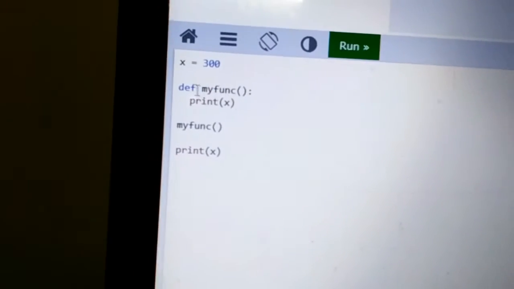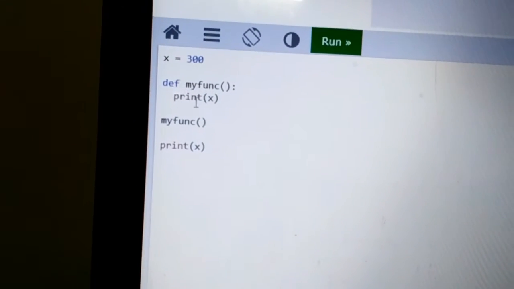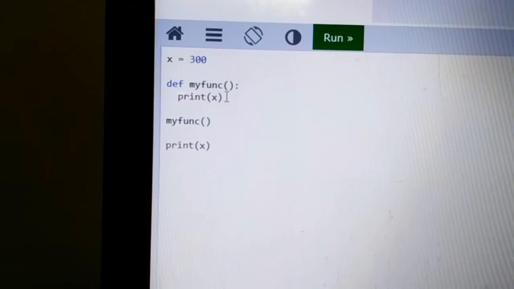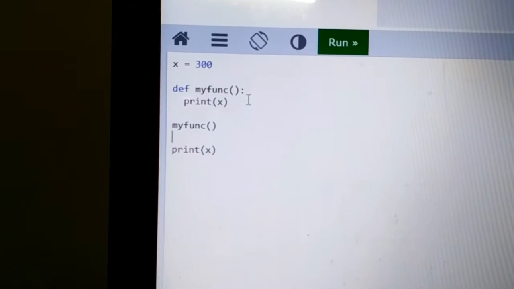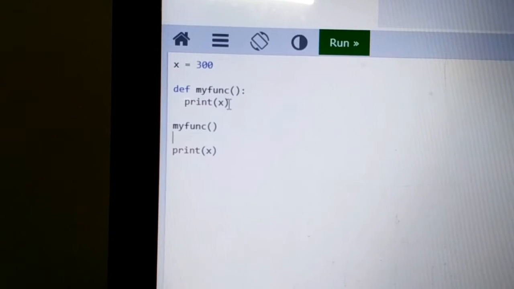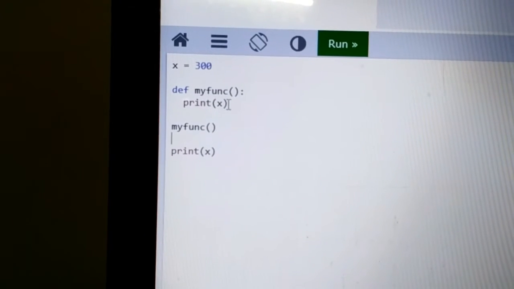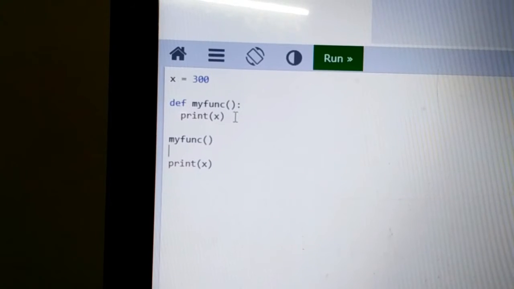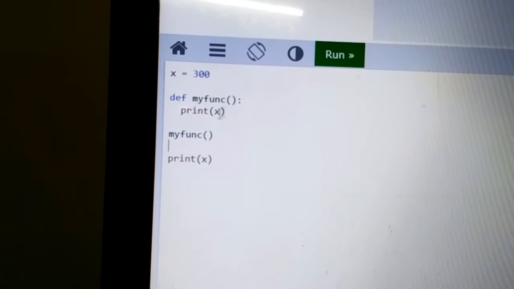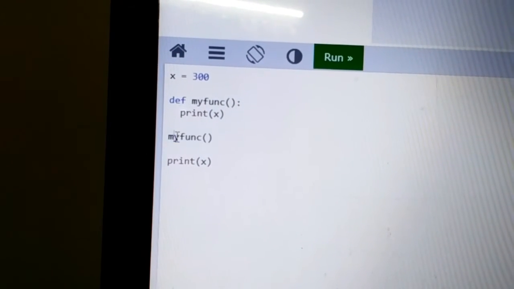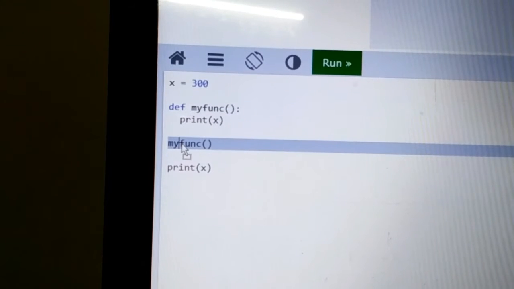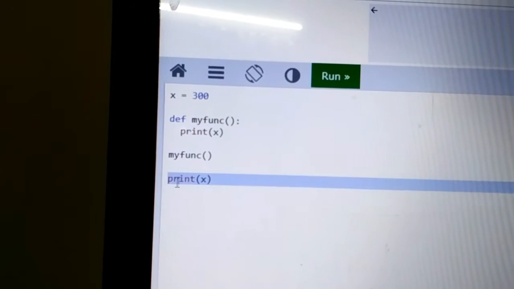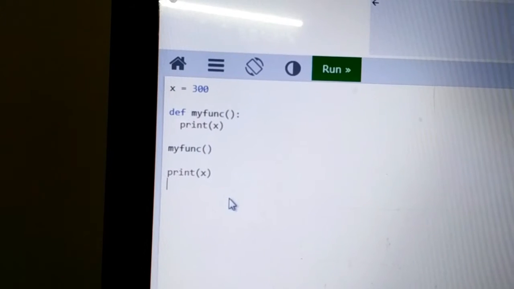See, def my function, print of x. Here my function doesn't have any x variable, but it displays the print x statement. After completion of the def function, I am calling my function. This one is a main program statement. And the next statement, print of x, is also a main function statement.